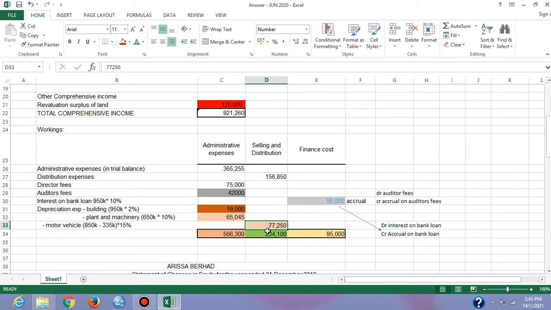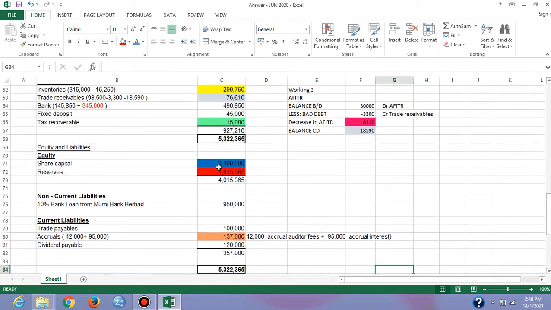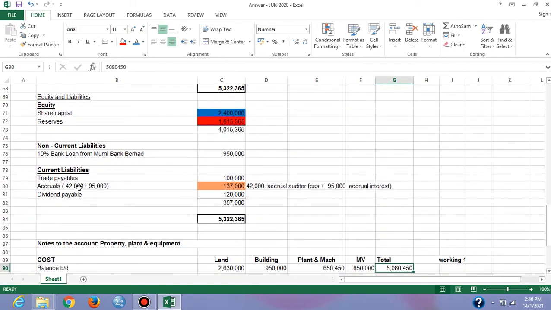Now we go through to the next one, which is no record was made for the following transactions. So we have accrued auditors fees. Auditors fees will be under administrative expenses. So how to record the accrual? Debit auditors fees and credit account accrual on auditors fees 42,000, and the accrual will be under current liabilities, 42,000.